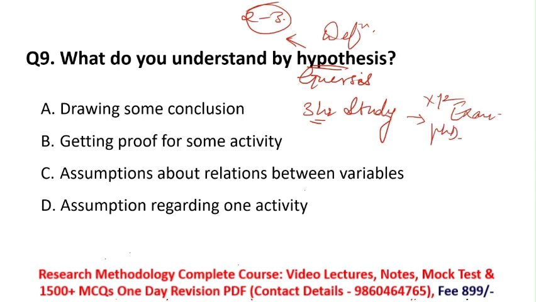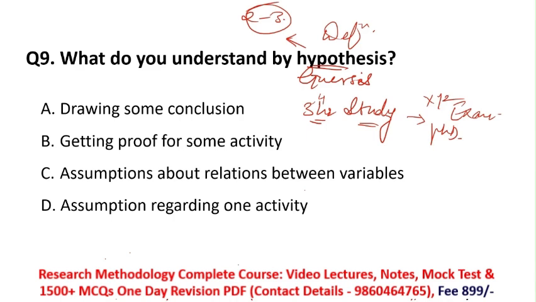If I do daily 3 to 4 hours of study, then I will definitely pass my PhD entrance exam. So here I am guessing the hours of my study. If I do 4 hours, or 5 to 6 hours of daily study, then what will happen to my examination? How can I pass that exam?